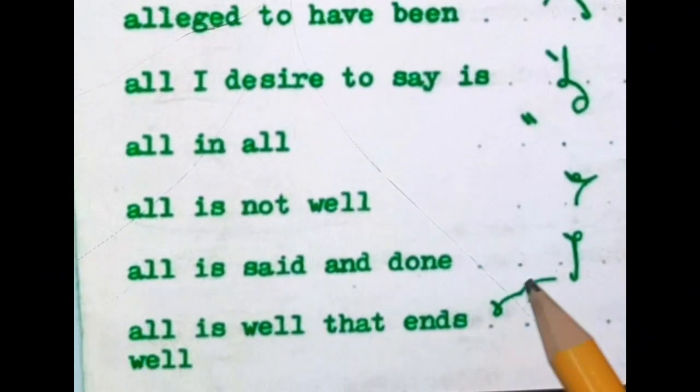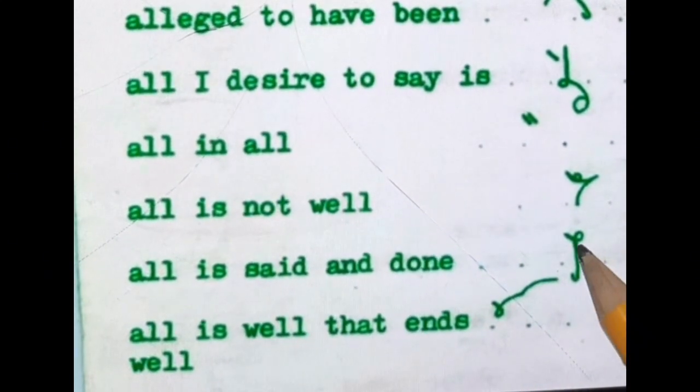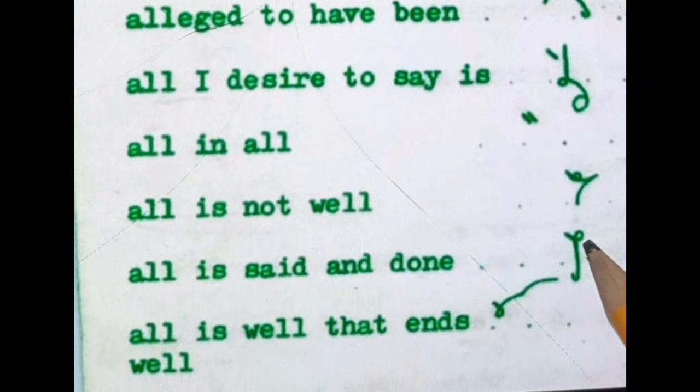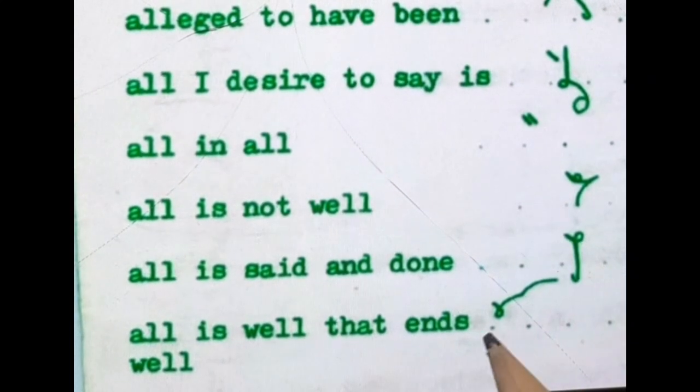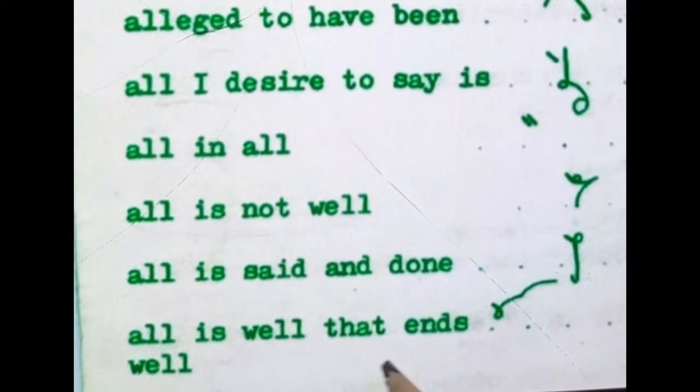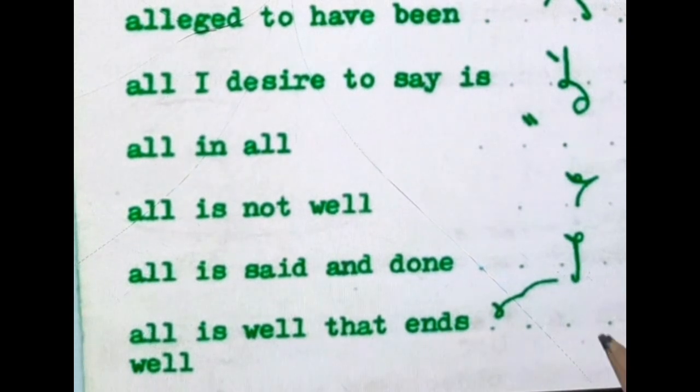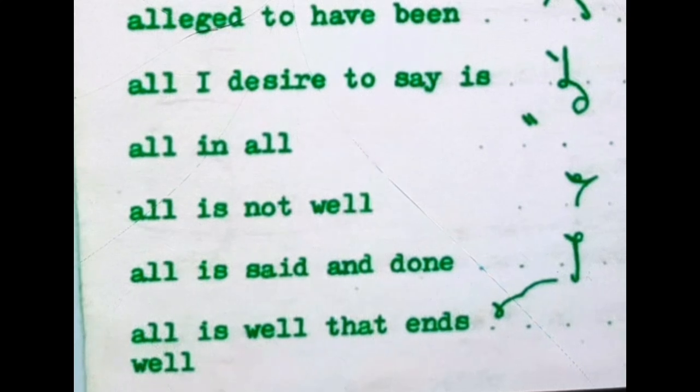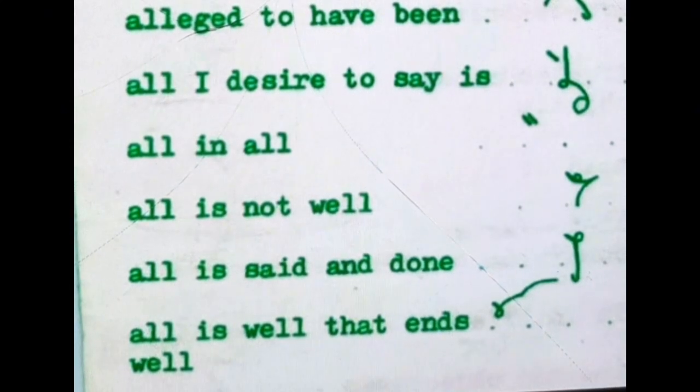Next, all is said and done. This shows all. This circle shows is. Said and done. This is a D stroke, which shows said, and a meter, done. This hook shows done. Next, all is well that ends well.